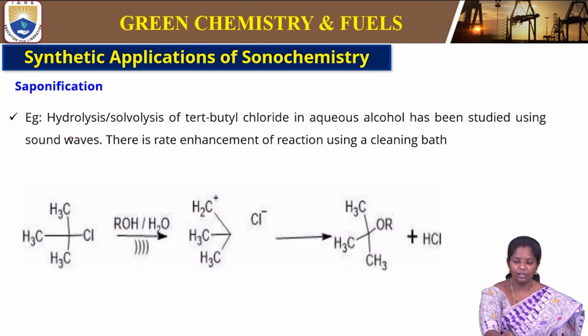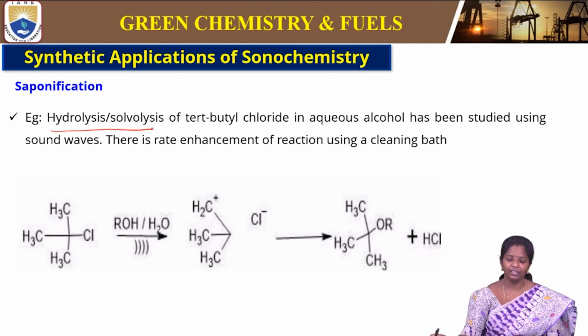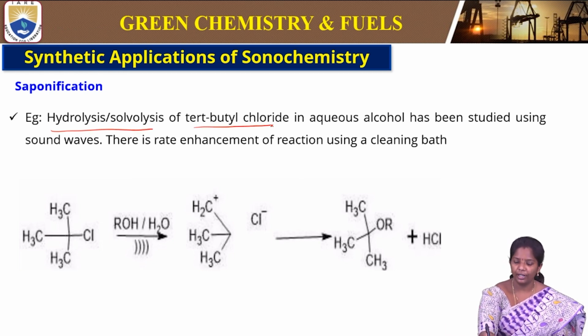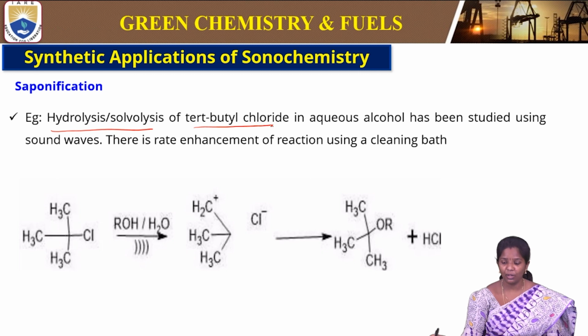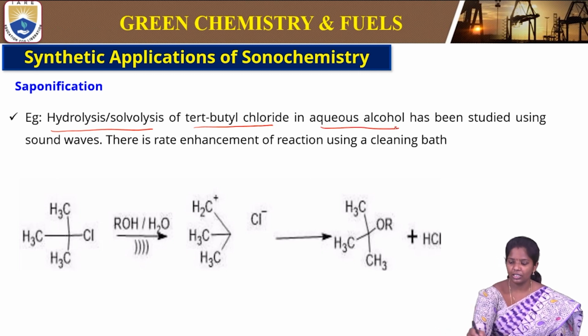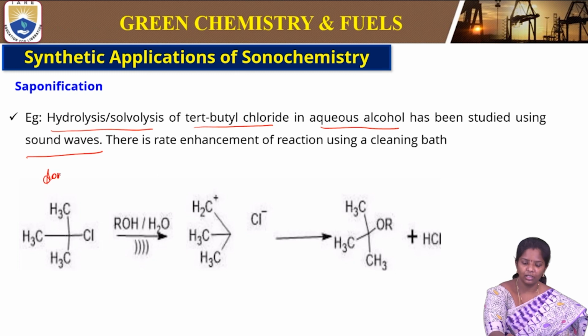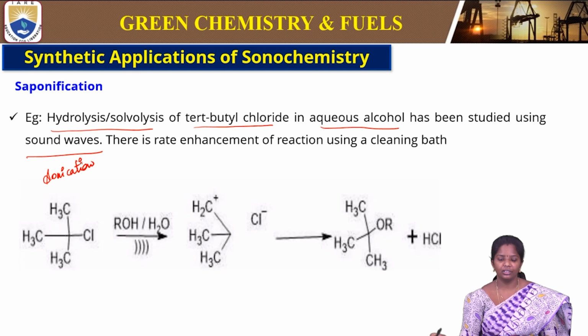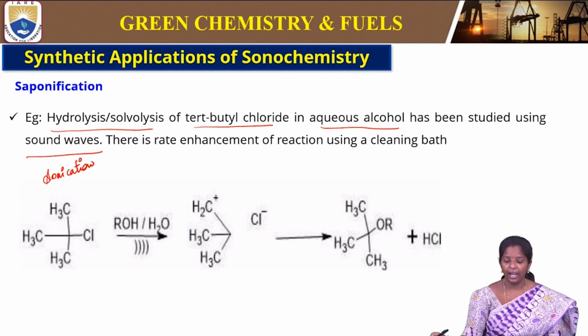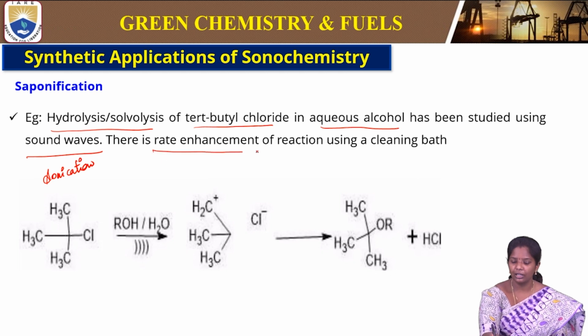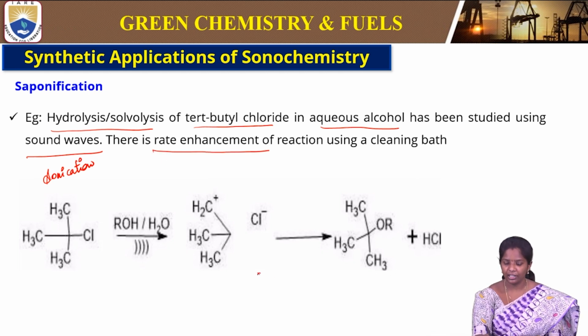Next example is the hydrolysis or solvolysis of tertiary butyl chloride. Tertiary butyl chloride in aqueous alcohol is also studied using sound waves, that is, sonication. So they have used sonication for tertiary butyl chloride for obtaining the product. This increased the rate of the reaction.